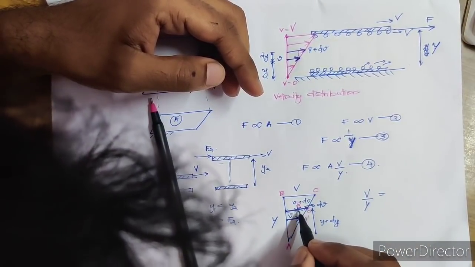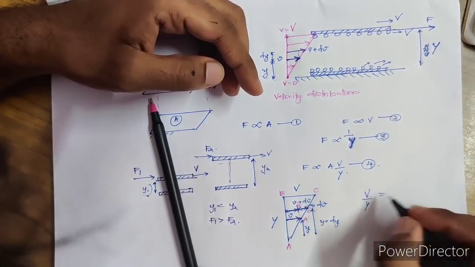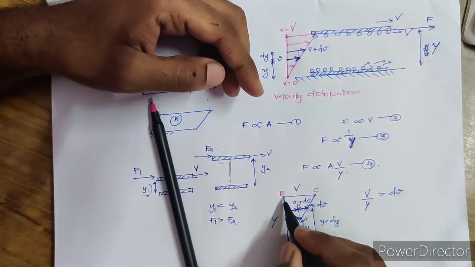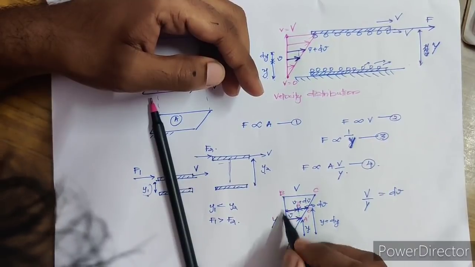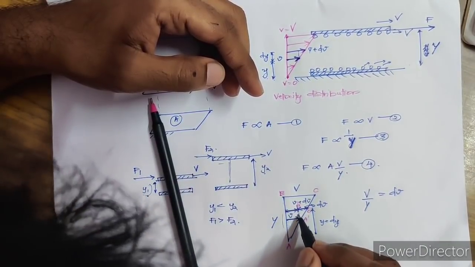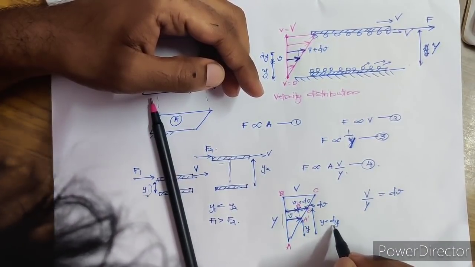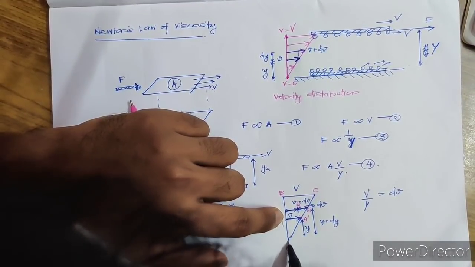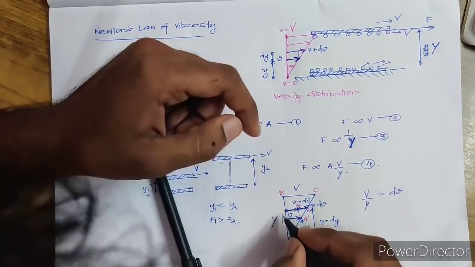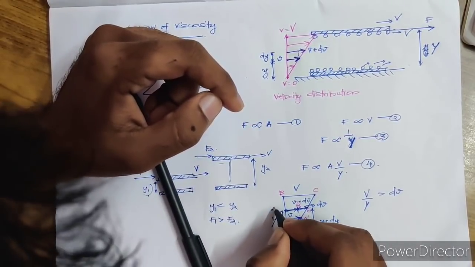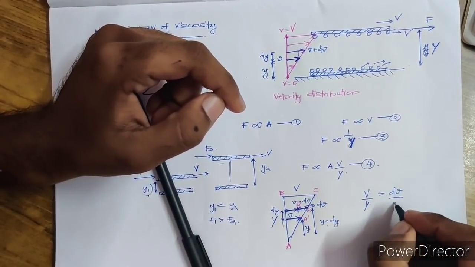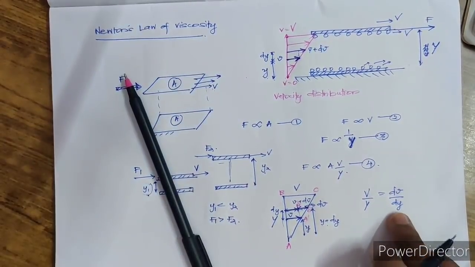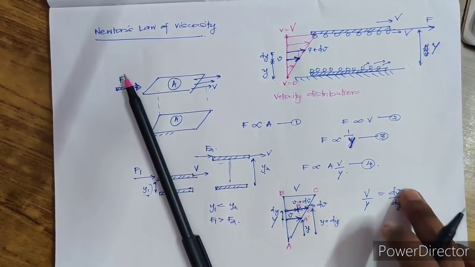This side, from here to here, is nothing but dV. Similarly, you have Y. Corresponding to this Y you have this small thing, and that is nothing but, see, from here to here it is Y. From here to here it is Y plus dy, so this small height is nothing but dy. So V by Y is equal to dV by dy.